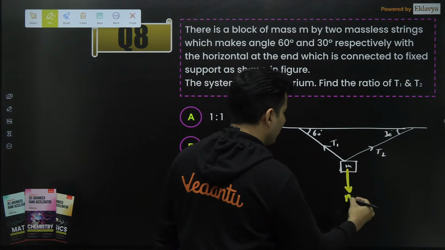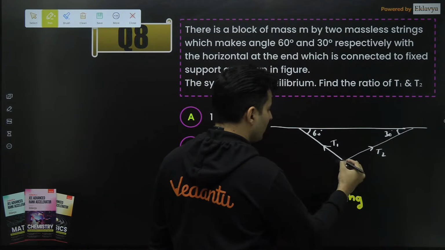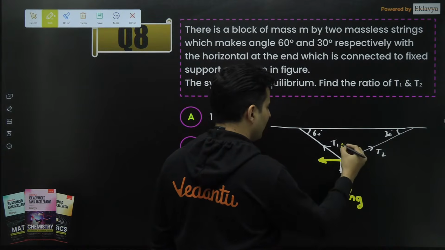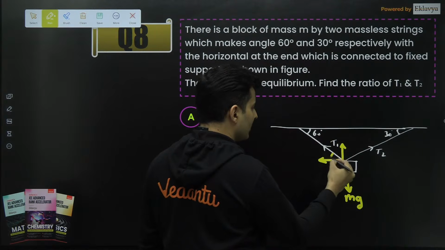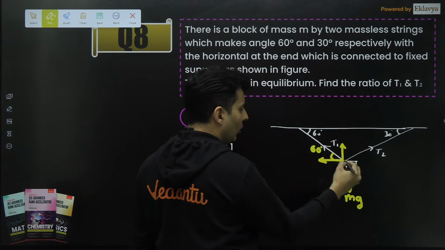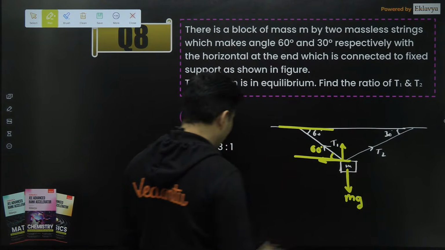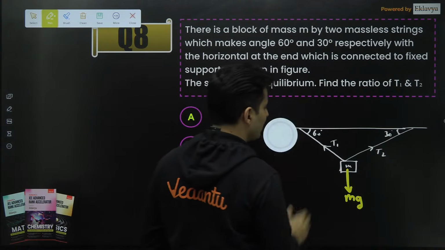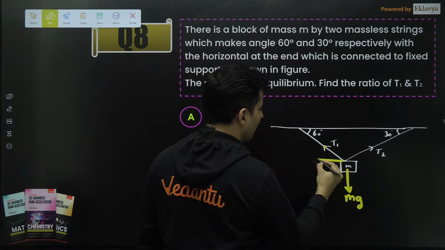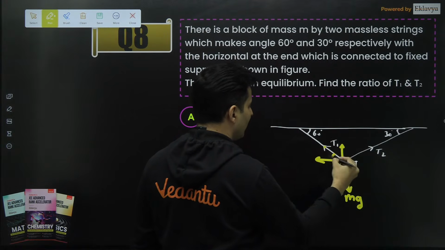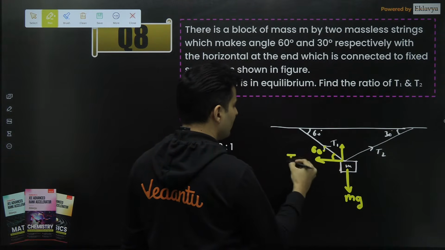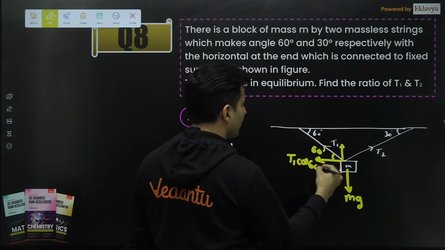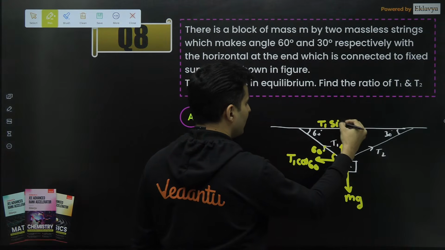So the weight will come downwards, the mg will go there. Mg will have two components, one like this, one like this. If this is 60, this will be 60 degrees because they are alternate angles for these two parallel lines. Is that right? Oh, I can't undo. I'm used to my notes app anyways. So there will be one component like this, one component like this. This will be 60 degrees. So this will be T1 cos 60. This will be T1 sine of 60.